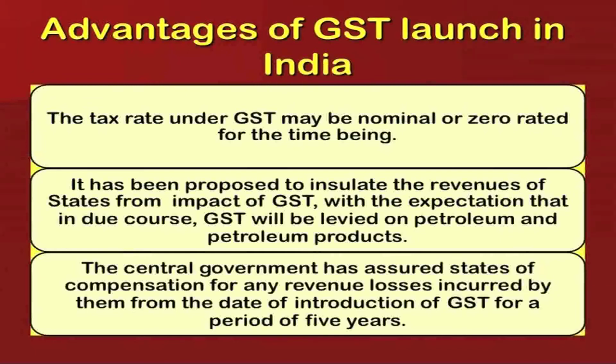Now, when you launch this tax structure, obviously the state governments will be in shock, because most of the revenues from double taxation or from multiple taxations will be lost. So, the central government has assured them that for 5 years they will give subsidies to state governments to stabilize and adopt the structure, because if the taxes are low, obviously people will buy more goods, and as the turnovers increase, this will increase the business activity, and this would benefit the state governments in the long term.